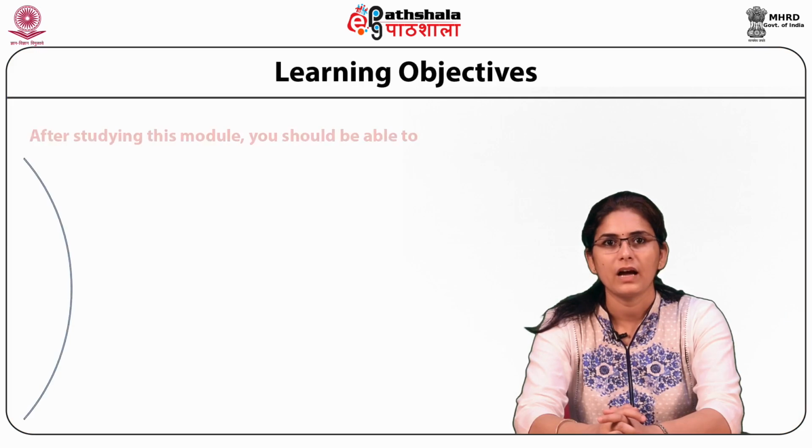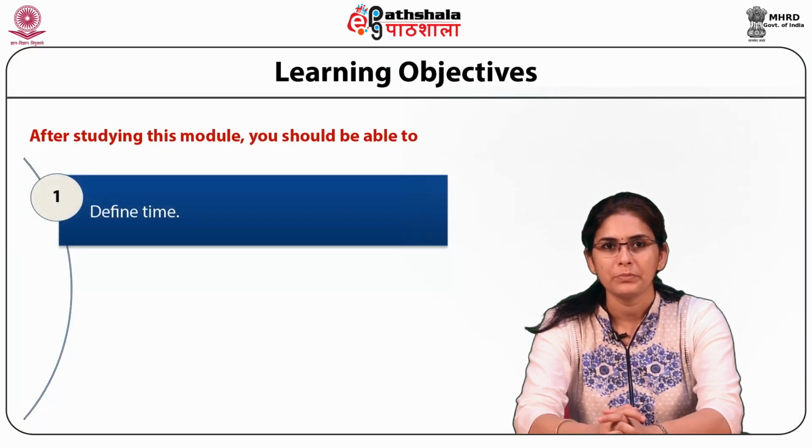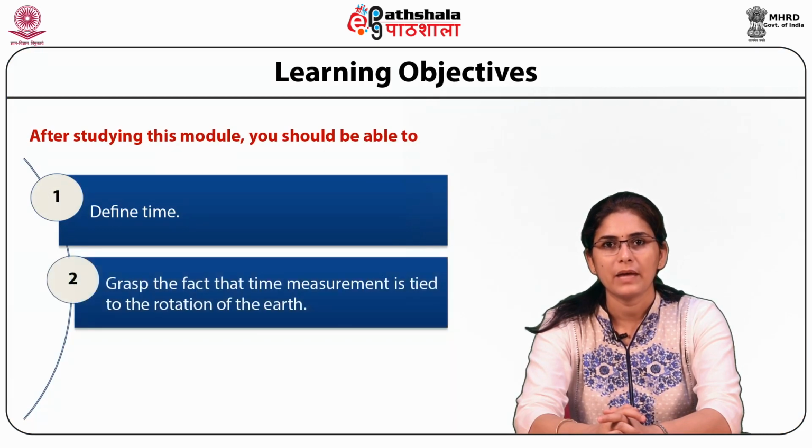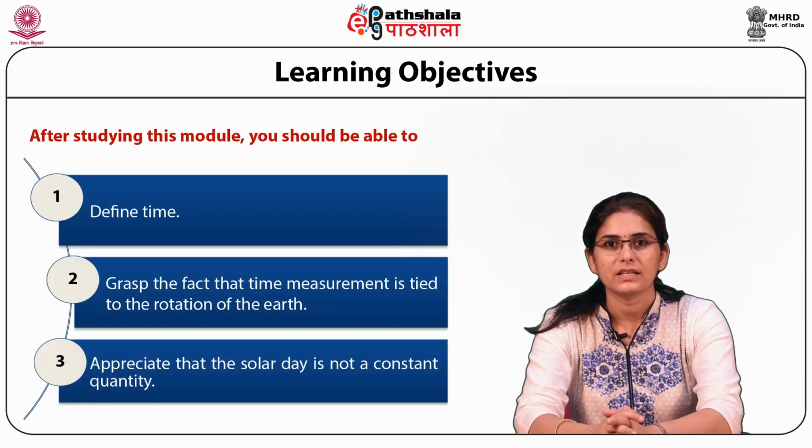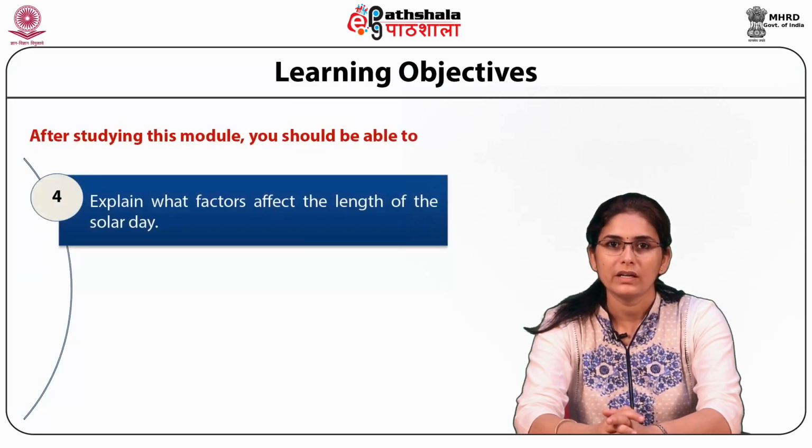Today we are going to talk on module Measurement of Time under the paper Astronomy and Astrophysics. After studying this module, you should be able to define time, grasp the fact that time measurement is tied to the rotation of the Earth. Appreciate that the solar day is not a constant quantity. Explain what factor affects the length of the solar day.